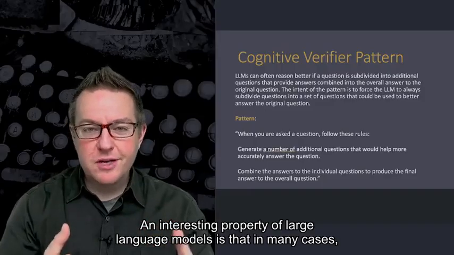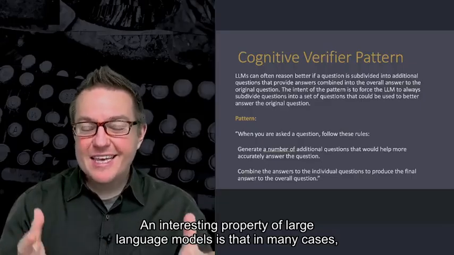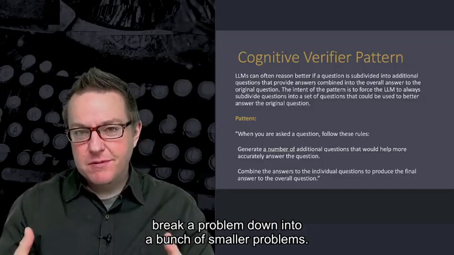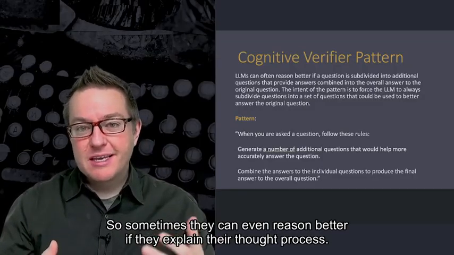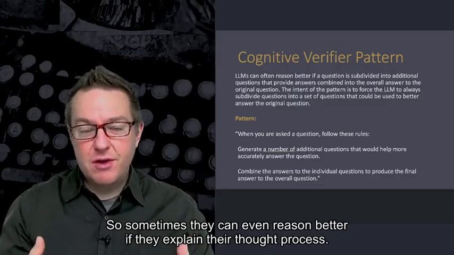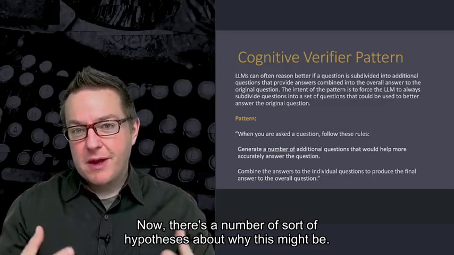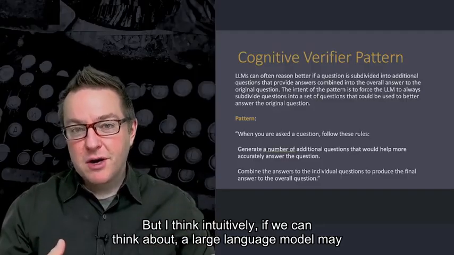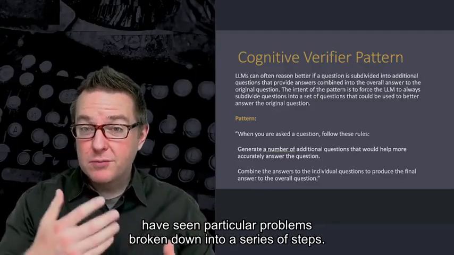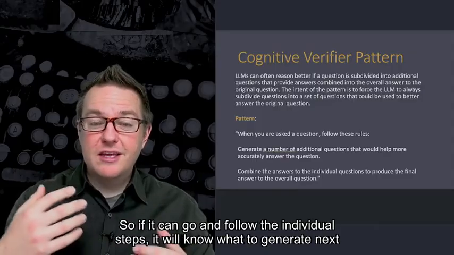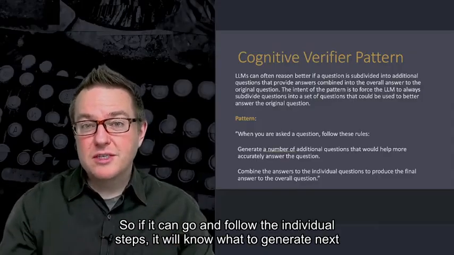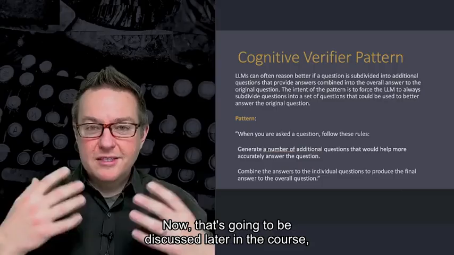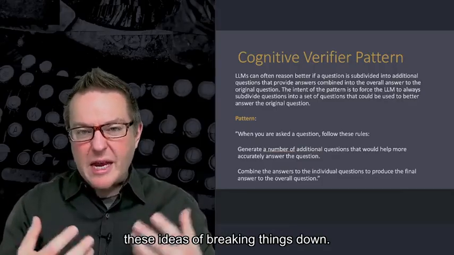An interesting property of large language models is that in many cases they can actually reason better if they break a problem down into a bunch of smaller problems. So sometimes they can even reason better if they explain their thought process. Now there's a number of hypotheses about why this might be, but intuitively, a large language model may have seen particular problems broken down into a series of steps. So if it can follow the individual steps, it will know what to generate next in order to produce the output that's needed to solve a particular step. Now that's going to be discussed later in the course, these ideas of breaking things down.